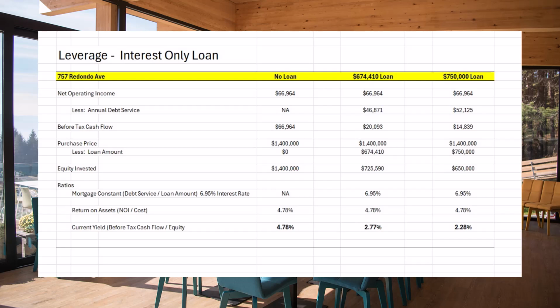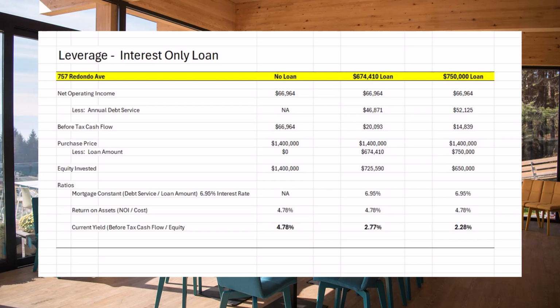Increase the loan again. In a situation where we have unfavorable leverage on the property, and the net operating income $66,964. Debt service on this loan, $750,000, is $52,125. That leaves a before-tax cash flow of $14,839. Looking at the structure of the loan, $1.4 million, $750,000 loan, equity invested $650,000.